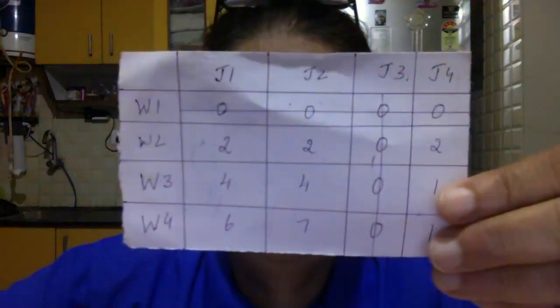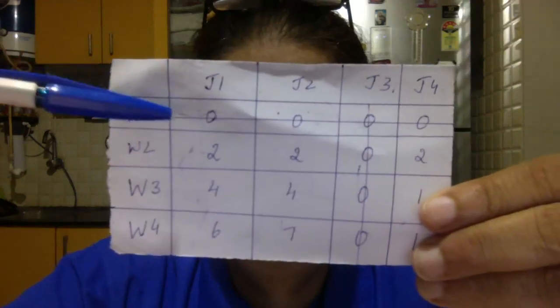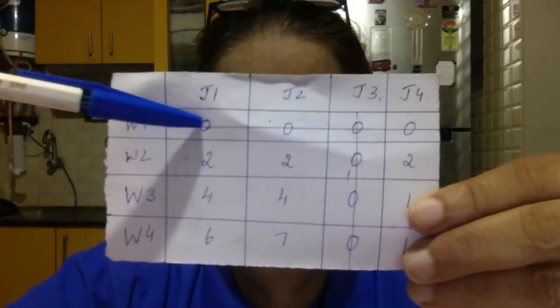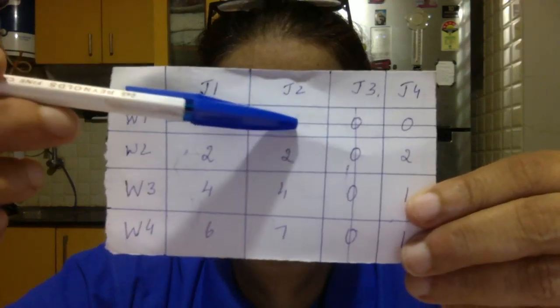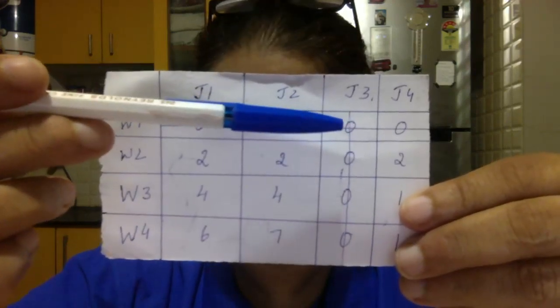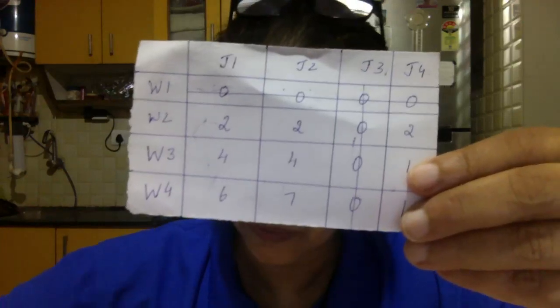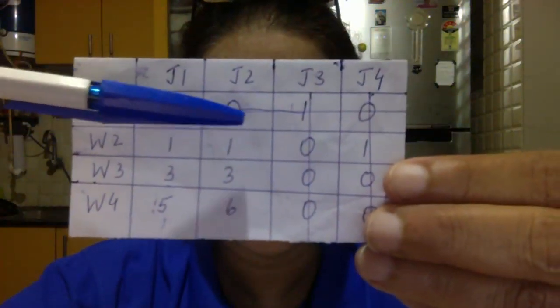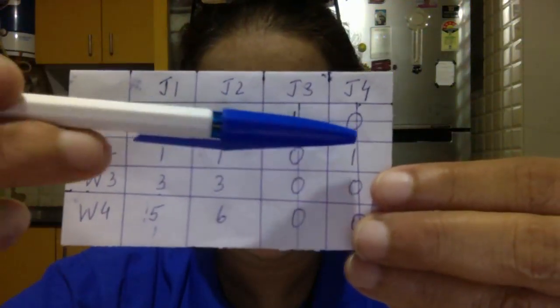Okay, so now I will show you this. According to this, the next matrix will be, going row wise, 0, 0, here it will become 1 and here it will become 0. Understood? So the next matrix we get is 0, 0, 1 and 0.